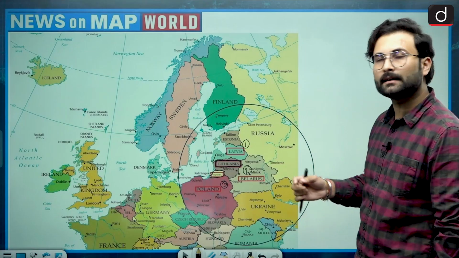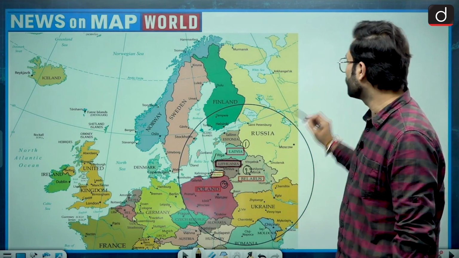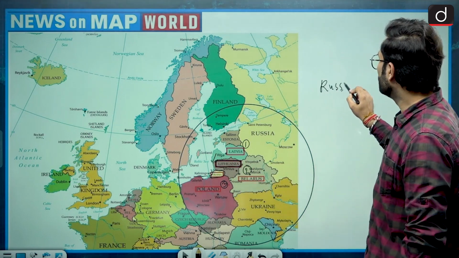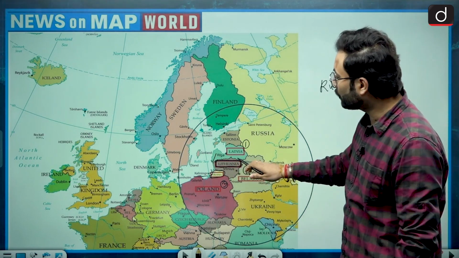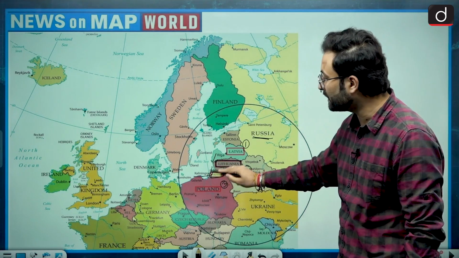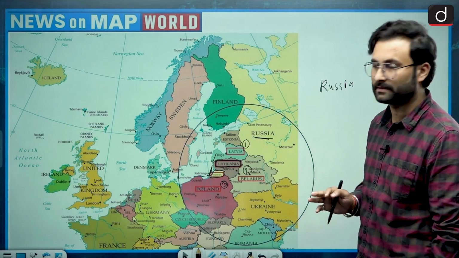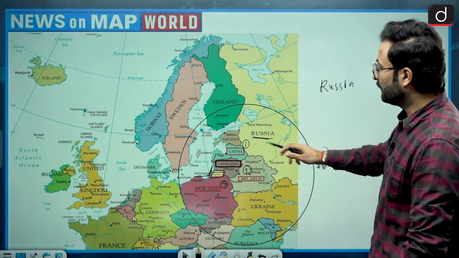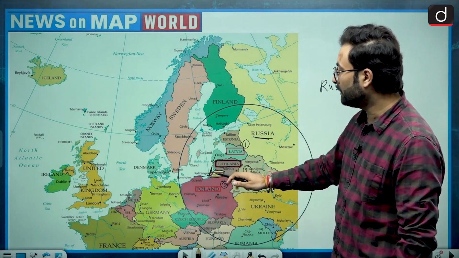This Kaliningrad area belongs to Russia. Though it does not have direct contact with mainland Russia, a part of Russia is present here, so we will say it has international boundary with Russia as well. So here you can see Latvia, Belarus, Poland and Russia.